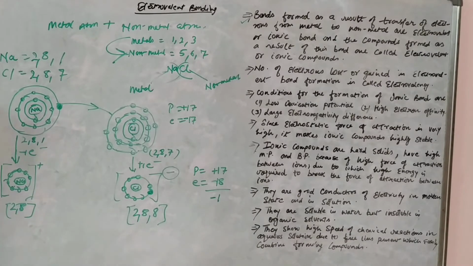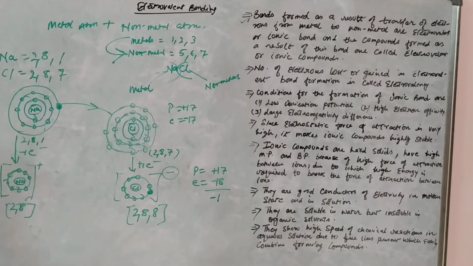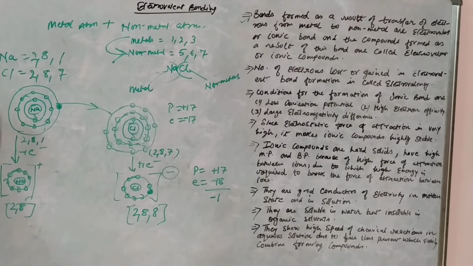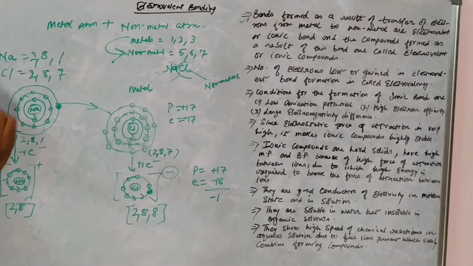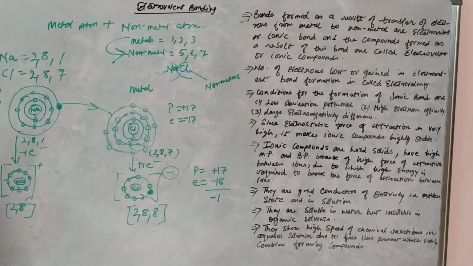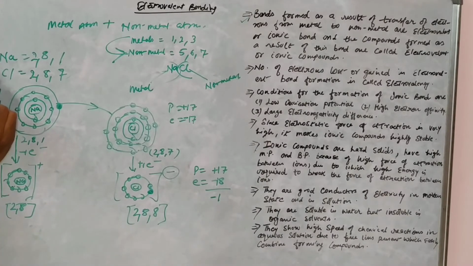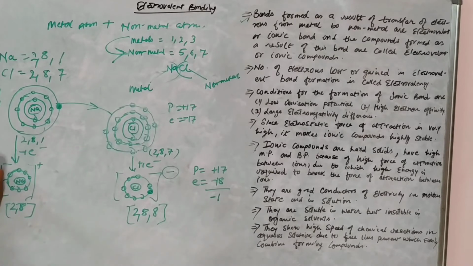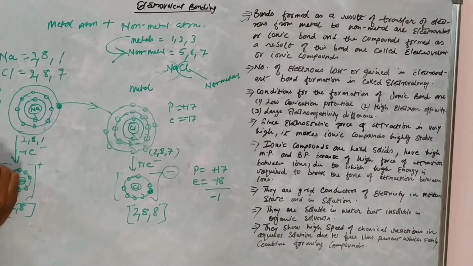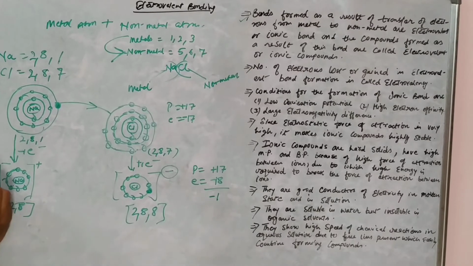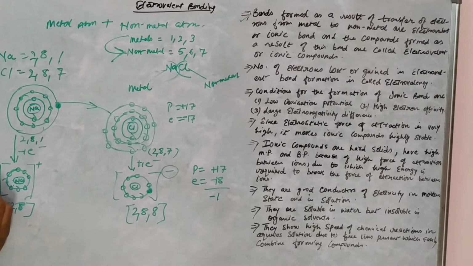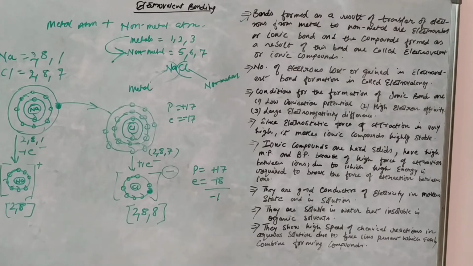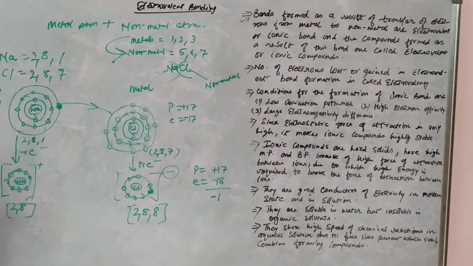Similarly, when we talk about sodium, protons would be 11, similarly electrons would be 11, right. So when it loses an electron, protons are positive charge, electrons are negative charge. So when it loses an electron, protons would still remain 11 and electrons would become 10, right. So plus 11 minus 10 would become plus 1, right. So that is why sodium ion has overall charge plus 1, right. This is how you calculate the overall charge, right.